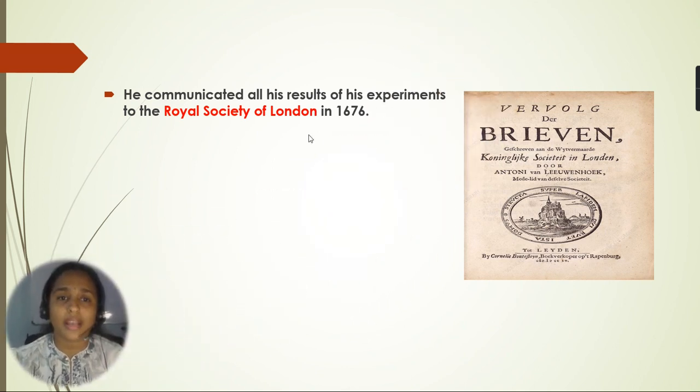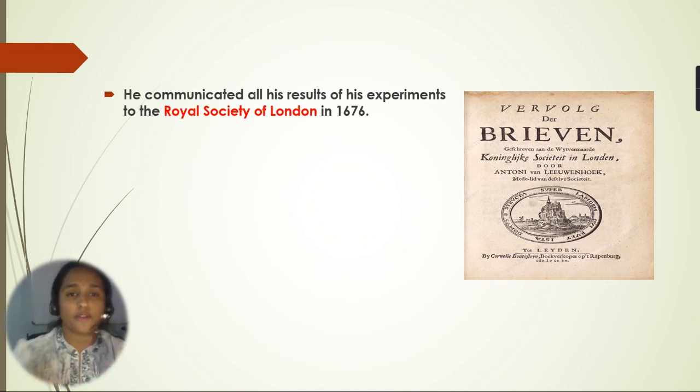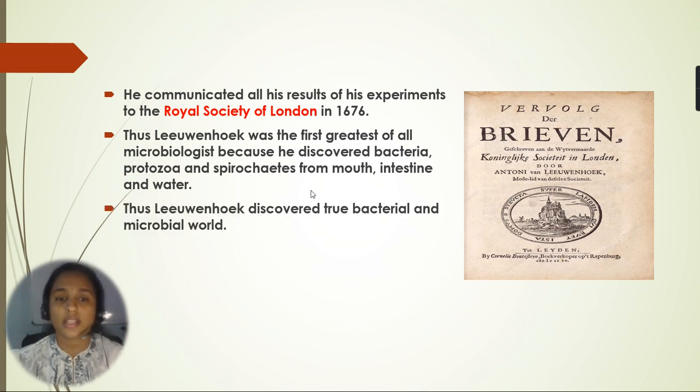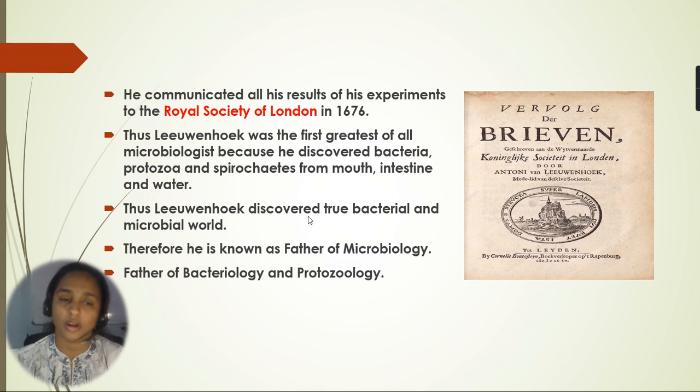He communicated all his results to the Royal Society of London in 1676. Thus Leeuwenhoek was the first greatest of all microbiologists because he discovered bacteria, protozoa, and spirochetes from the mouth, intestine and water. Thus Leeuwenhoek discovered the true bacterial and microbial world. Therefore he is known as the father of microbiology, father of bacteriology and protozoology.